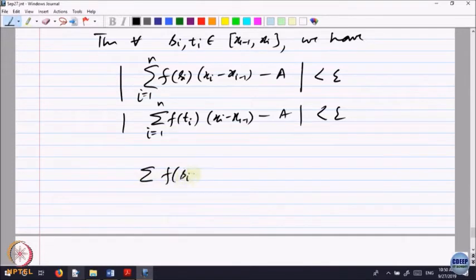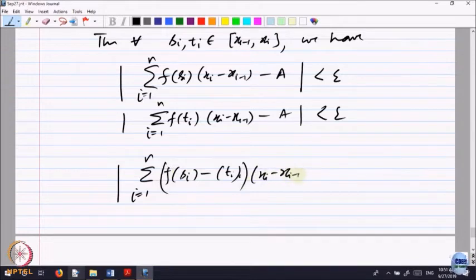Sigma i equal to 1 to n of (f of si minus f of ti) into (x_i minus x_{i-1}).